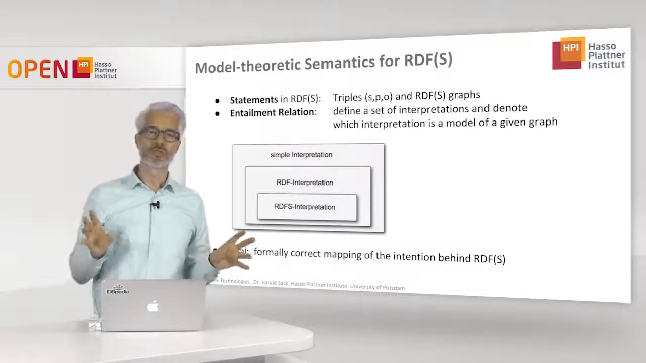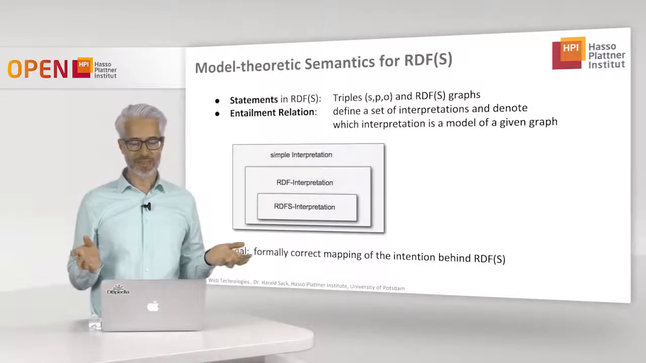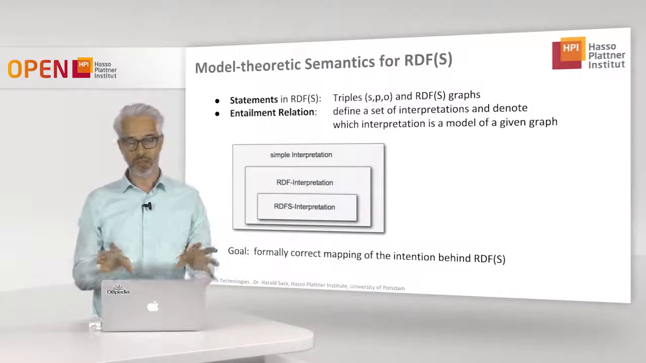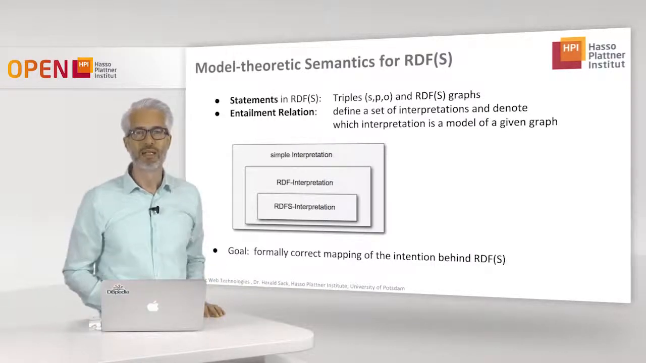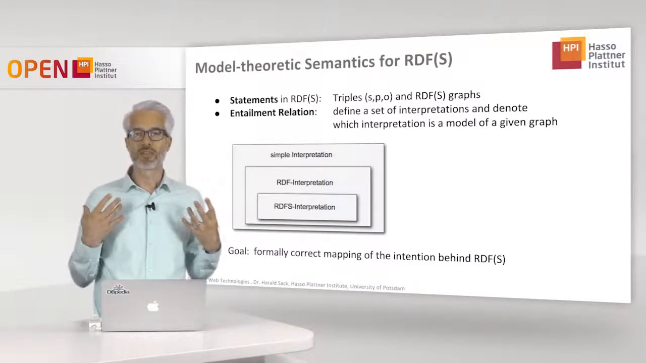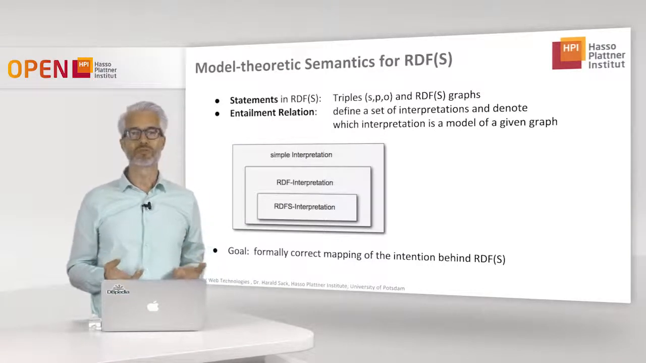And then, of course, for a logic, we also have to define an entailment relation. And therefore, we define a set of interpretations. And this now will be part of the subsequent lecture parts. We define a set of interpretations and denote which of these are a model of a given graph.